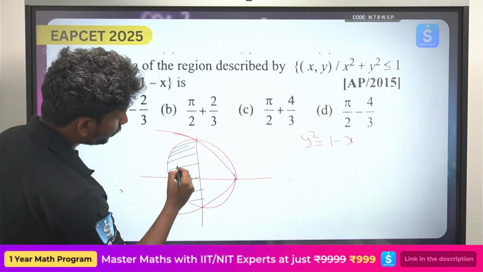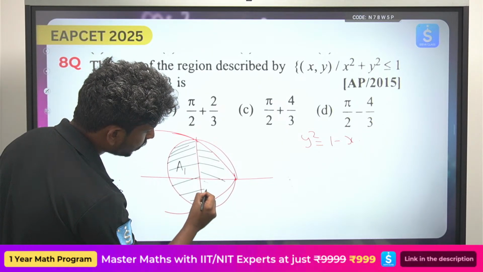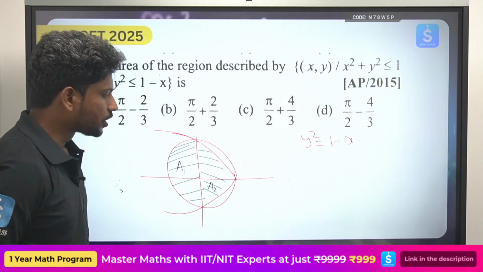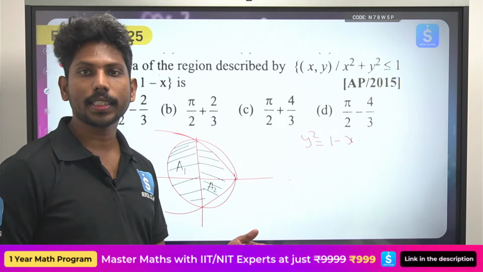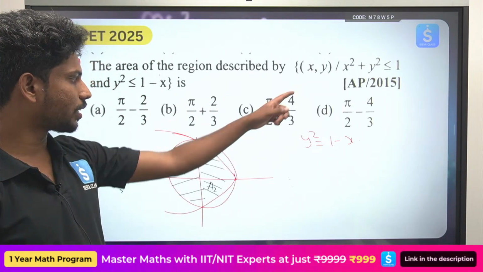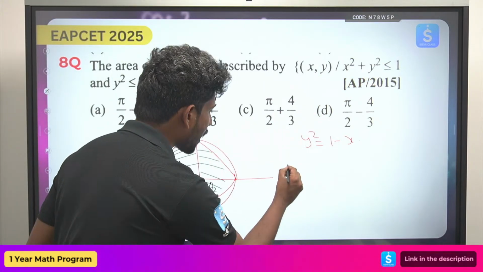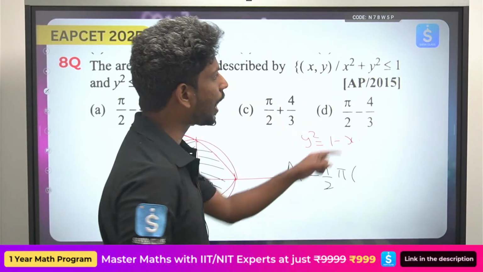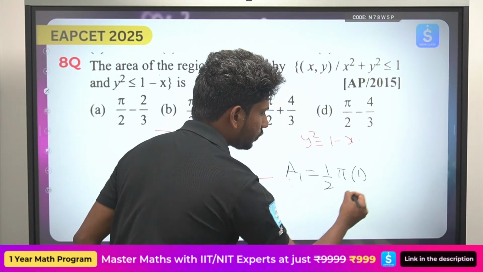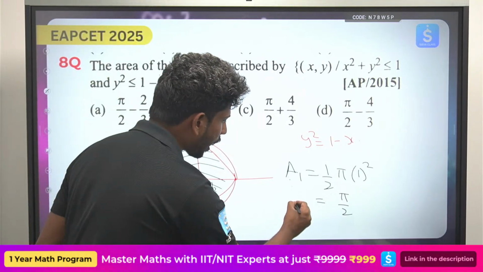Okay, so we have two areas. This is A1 and the other area is A2. Okay, look, the area A1 can be found very quickly and easily. That is nothing but half of the whole area of the circle. What is the area of the circle? pi r square. Okay, so we have A1, that is nothing but half pi r square. R is 1, so that will be pi by 2. Okay, so A1 we have pi by 2.